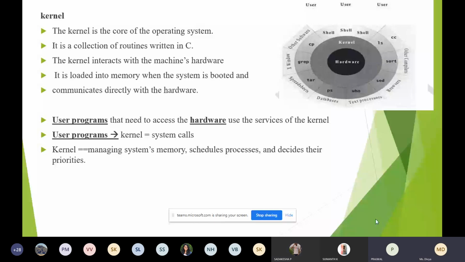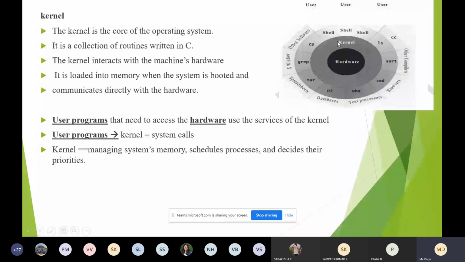So the user program will interact with the hardware with the help of the kernel. Now, to interact with the kernel, the user program will make use of system calls. Have you heard about system calls in the operating system? System calls. Okay. So the user program will interact with the kernel with the help of system calls.